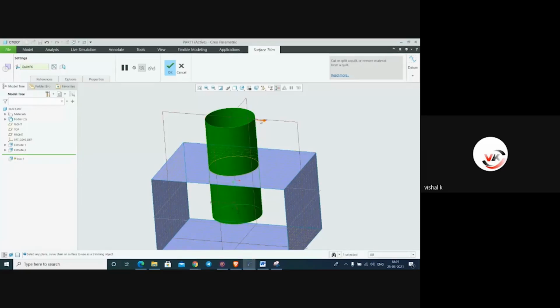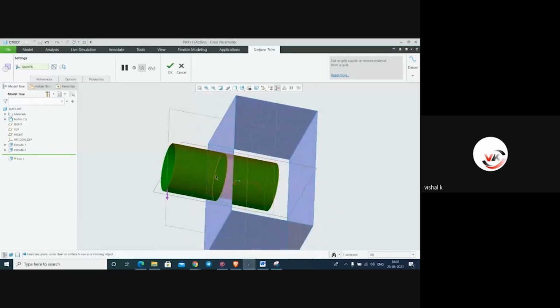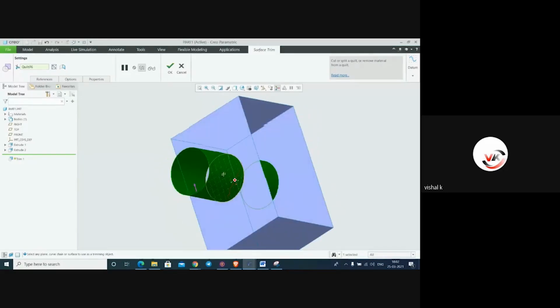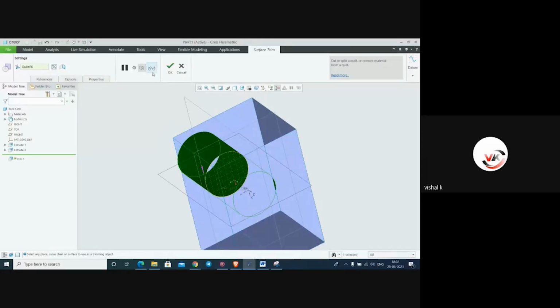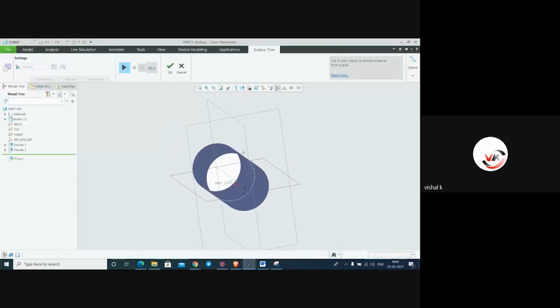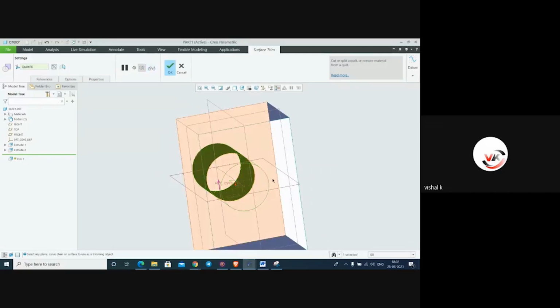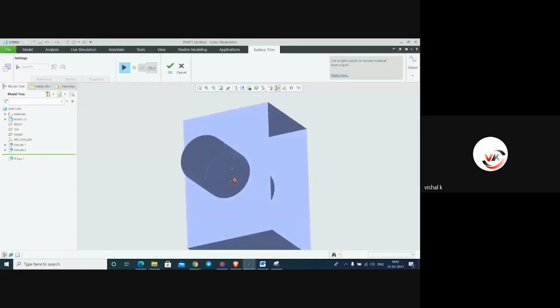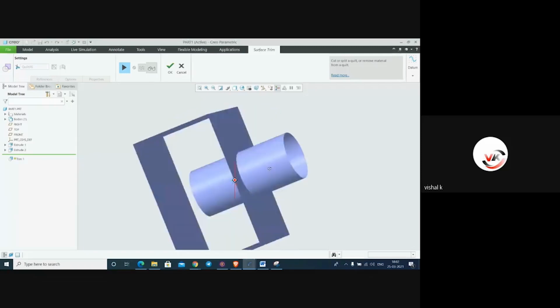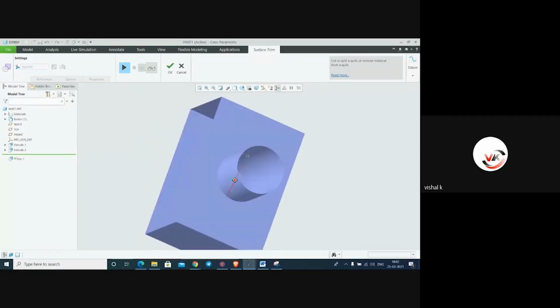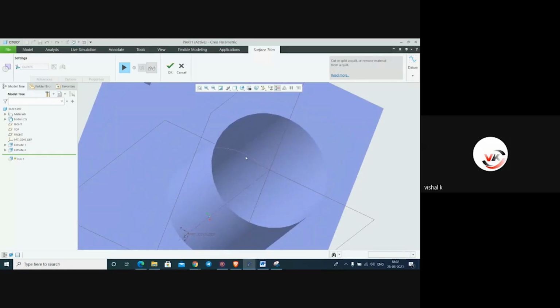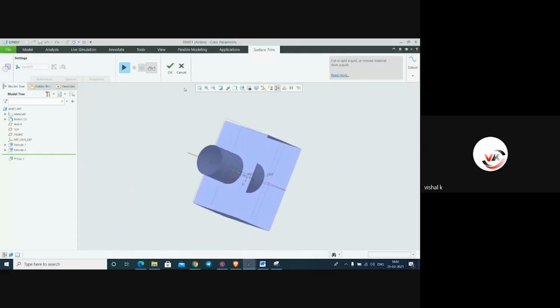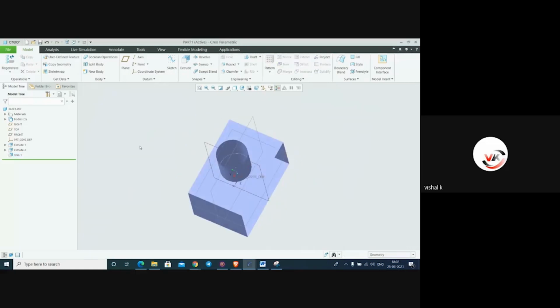We will change the direction. The direction we have to change. See this. Again, change the direction. See this. We have trimmed inside. This inside body we have trimmed just now. Again, just say okay.